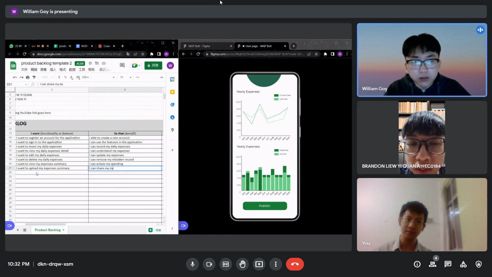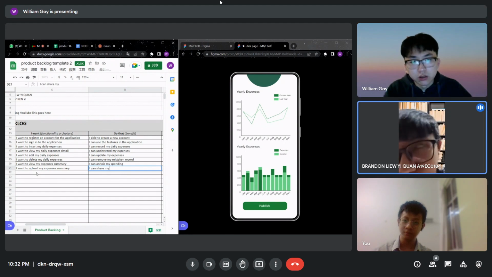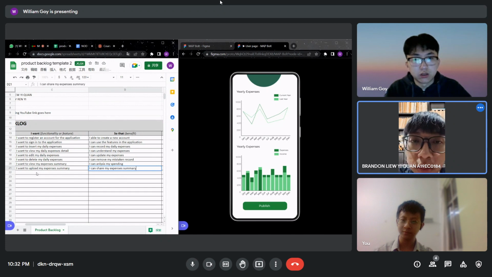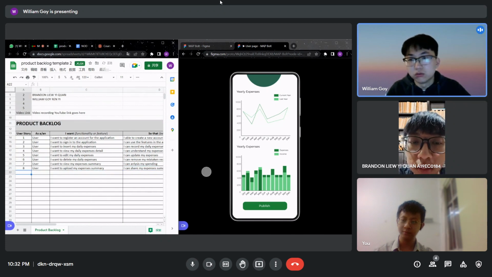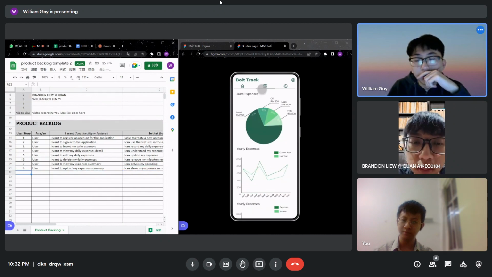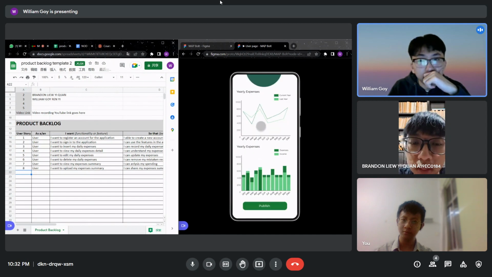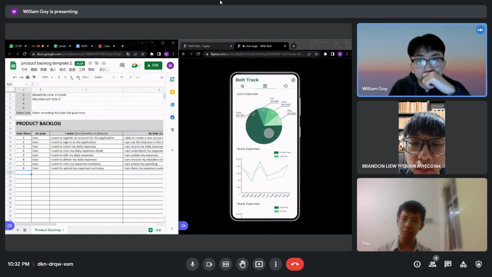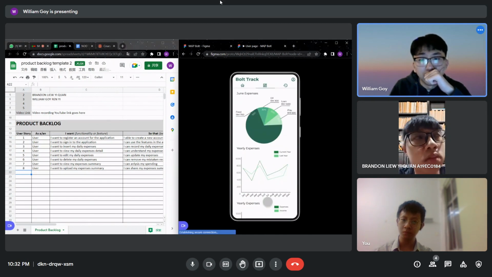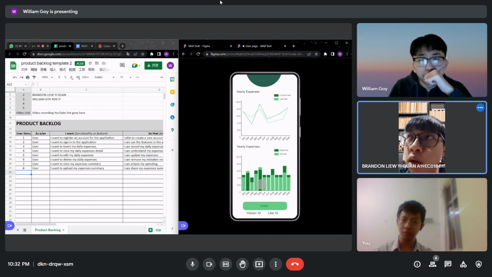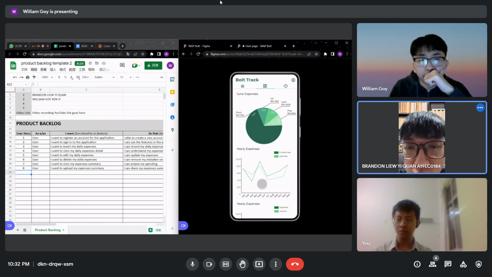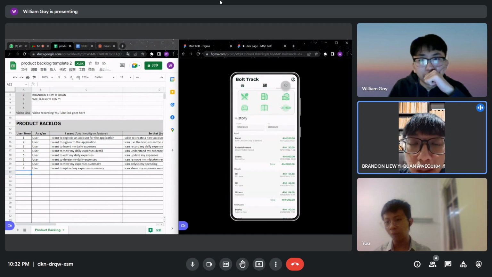Is it expenses summary or daily expenses? I think it's expenses summary. Okay, expenses summary. Yeah. So this is for the expenses summary. I think that's all for now. We can move to the expenses history first.